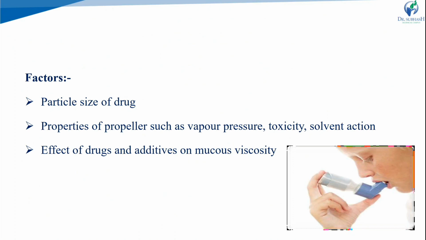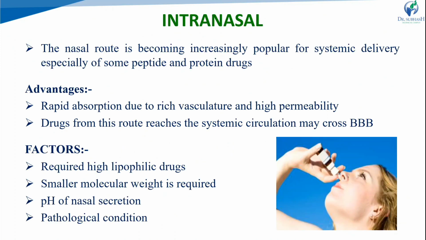The factors that we have to consider: the particle size should be less than 10 microns, since larger particles do not reach the pulmonary parts. Properties of the propellant such as vapor pressure, toxicity and solvent action also affect it, as does the effect of drug and additives on mucous viscosity. These are the factors that we have to consider for pulmonary administration.